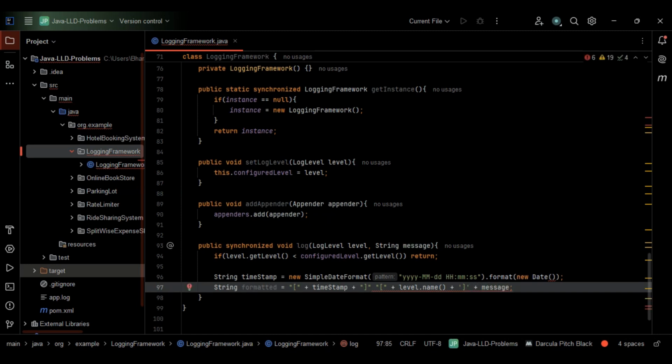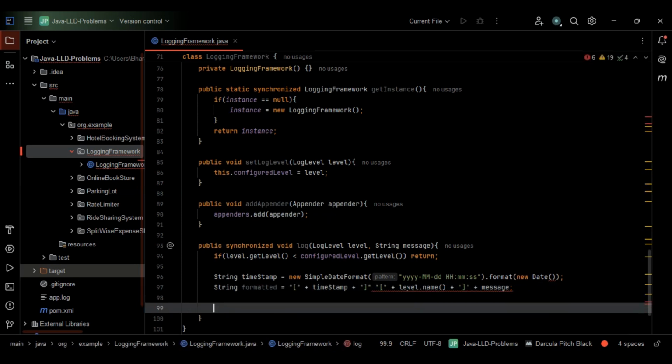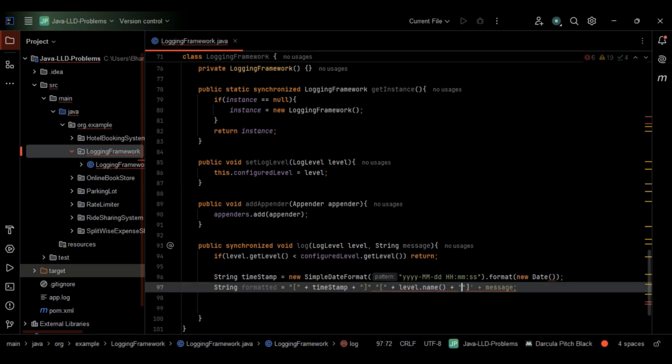So now, let me come out of this one. What error do we have here? Let me go with double inverted commas instead of single inverted commas. This is fine. Why are we getting an error here? I still don't understand this one.